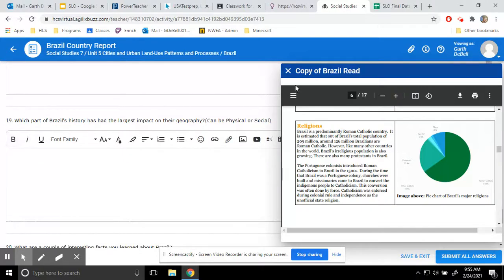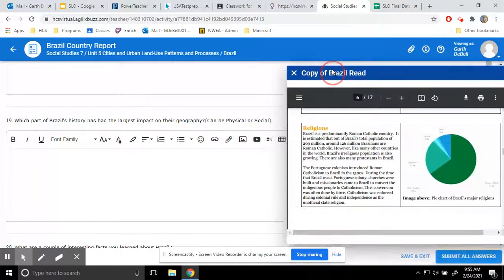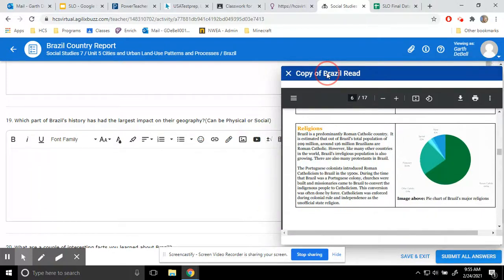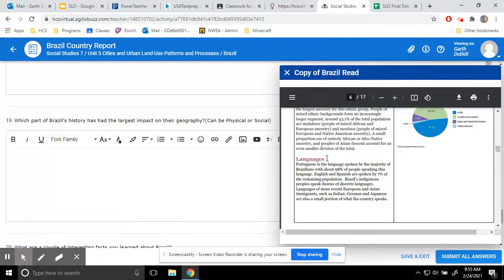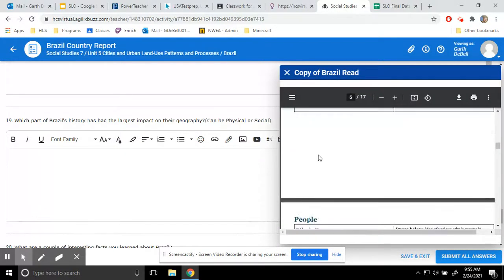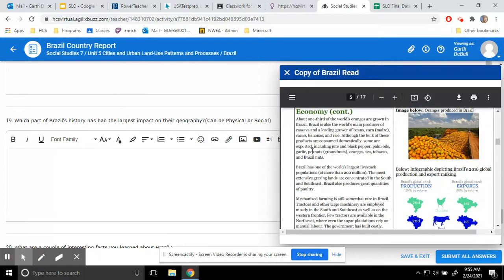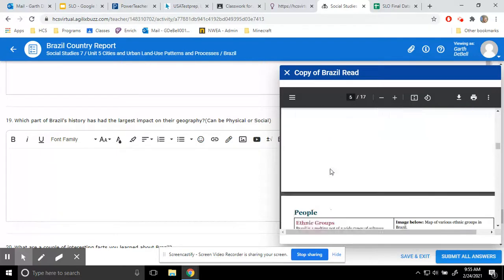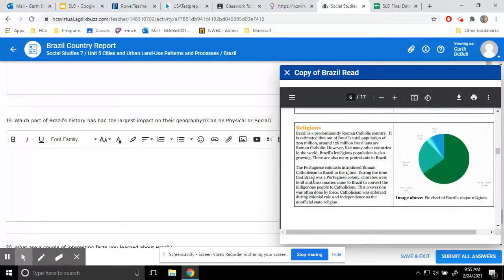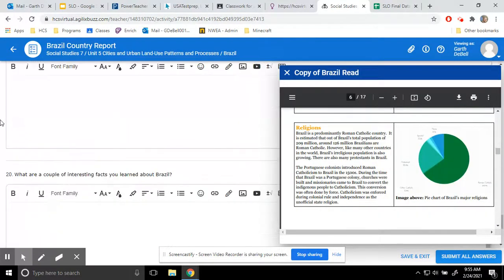Which part of Brazil's history has the largest impact on their geography? It can be social or physical. All right. So here for Brazil, you're probably going to want to talk about the sugarcane plantations and possibly slavery or immigration. That had a huge impact on the population of Brazil. It changed up the entire social geography of the place. So you'll want to look through the people and culture section for that information.